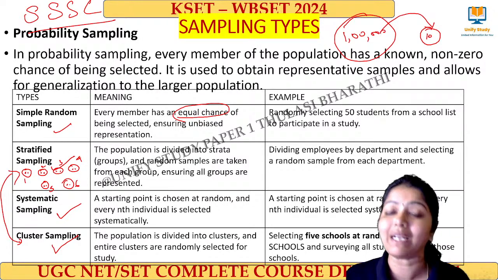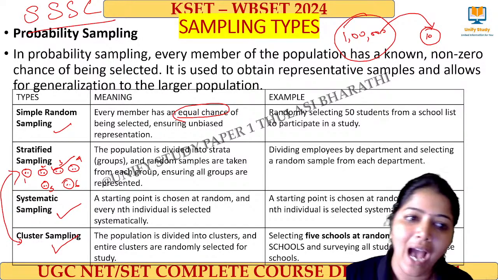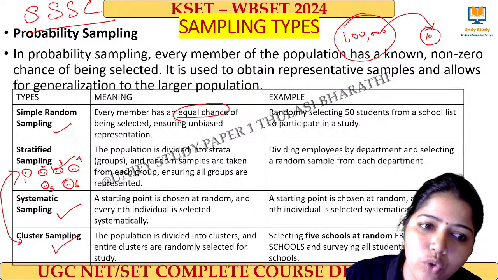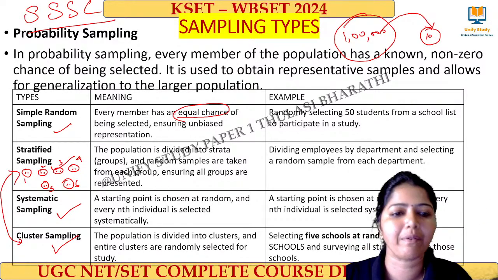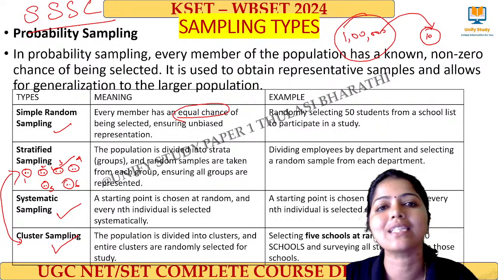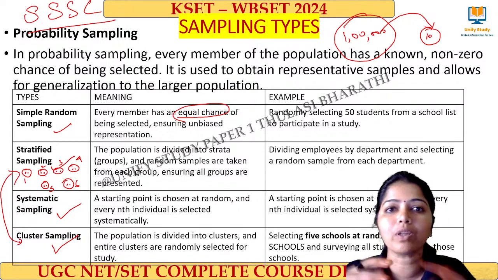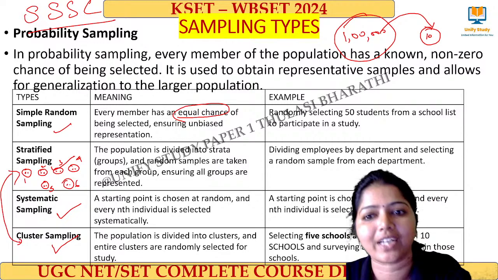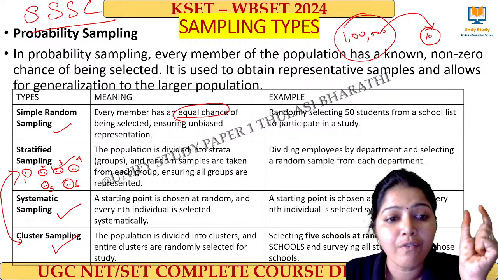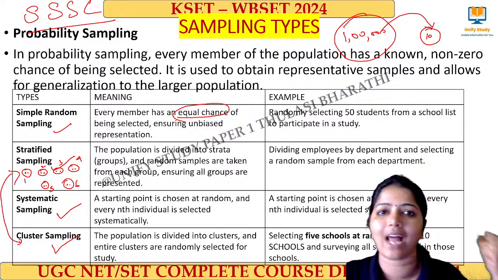From each group I select random people: from here 1 person, from here 2 people, from here 5 people. Based upon the population of each cluster, I randomly select from each strata. From each strata, I select people randomly.